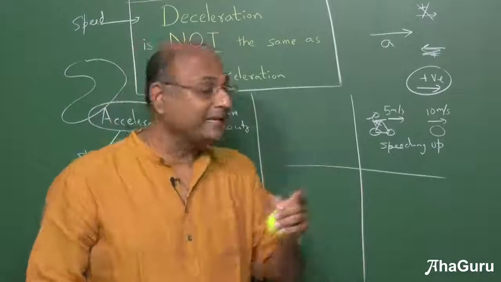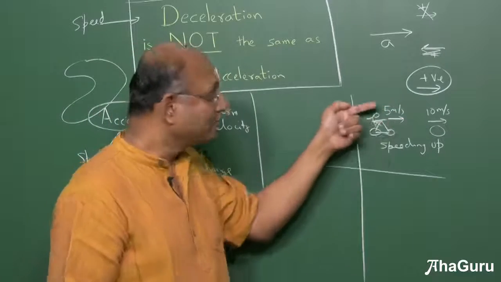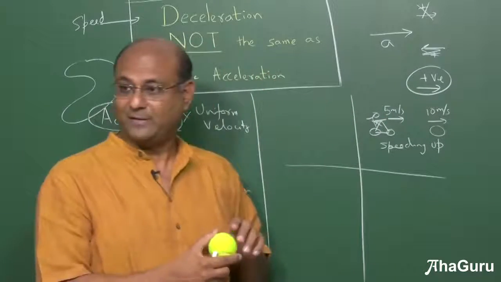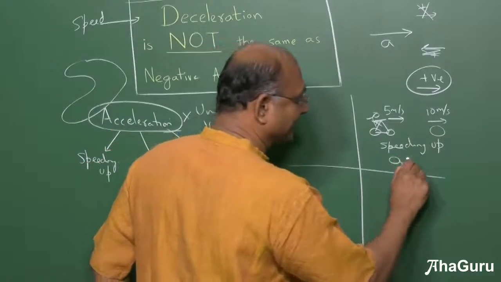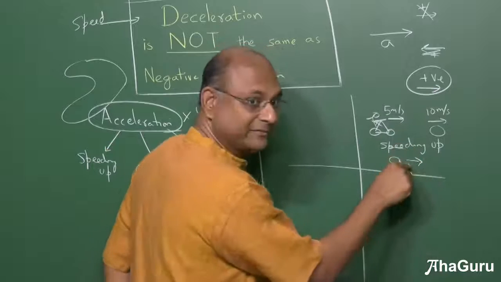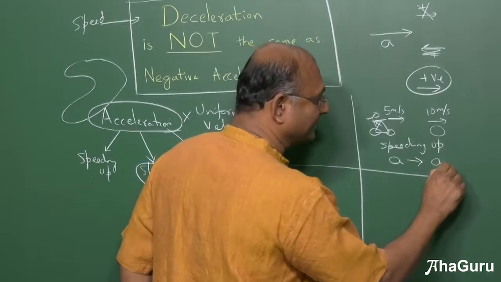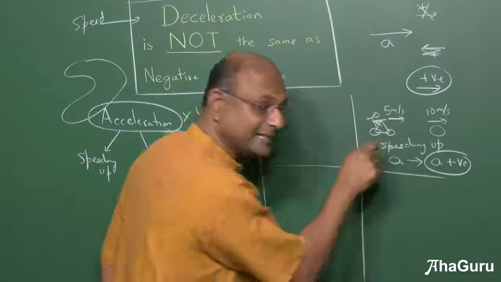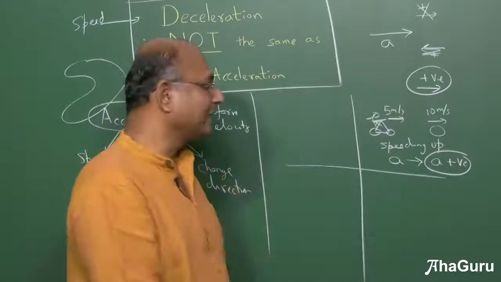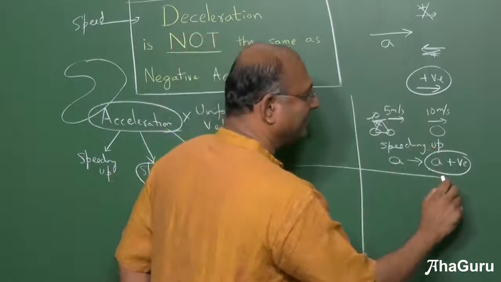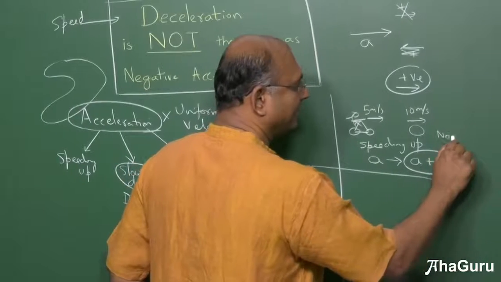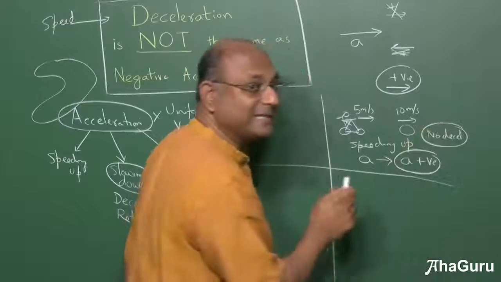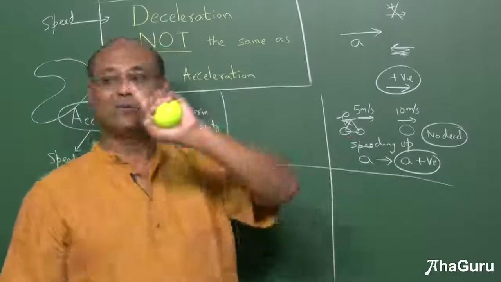What direction is the acceleration? The acceleration direction is that way. That's why 5 has become 6, 7, 10. It is increasing that way, right? So the acceleration direction is like that. That is positive. Therefore, I'm going to say acceleration positive. Is there a deceleration here? No deceleration. So people look at these two and say, positive acceleration, no deceleration.